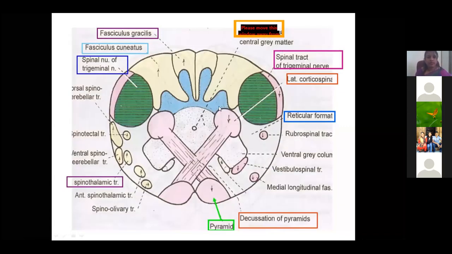Again, the same schematic diagram: you can make out this decussation of the pyramidal tract, and this is the rubrospinal tract and the vestibulospinal tract. Then two important sensory fibers are present, called the fasciculus gracilis and fasciculus cuneatus. They are sensory fibers ascending upwards from the spinal cord.